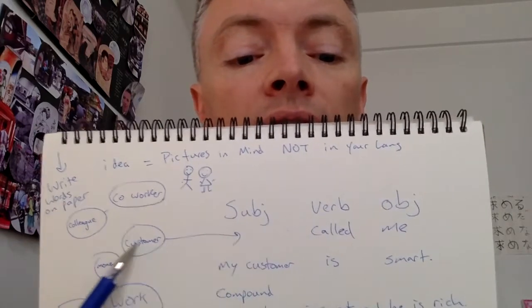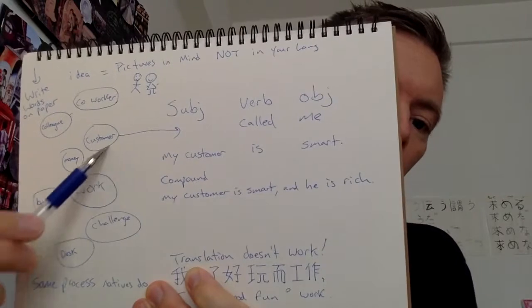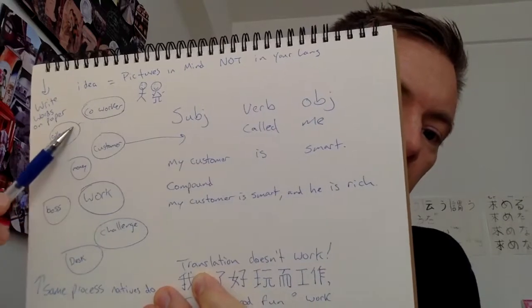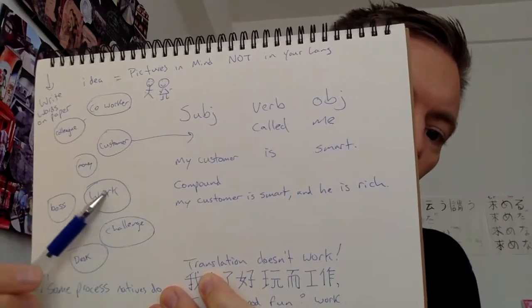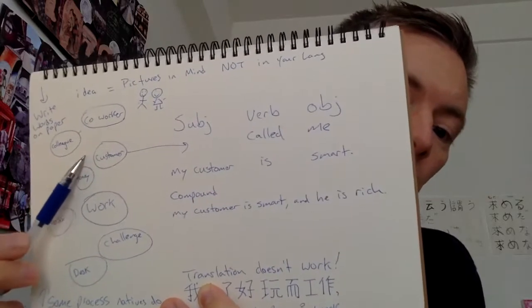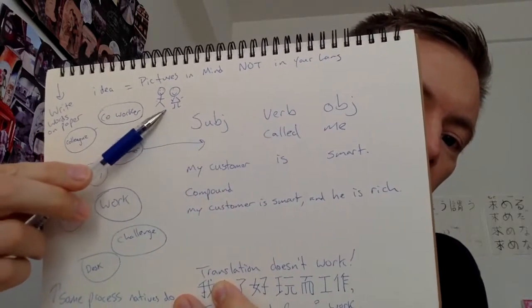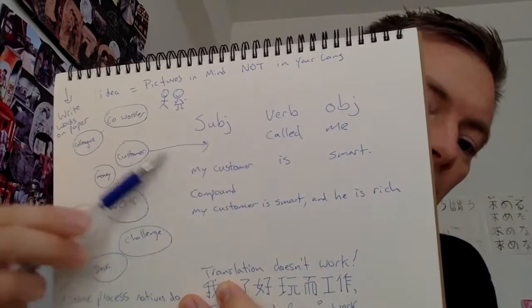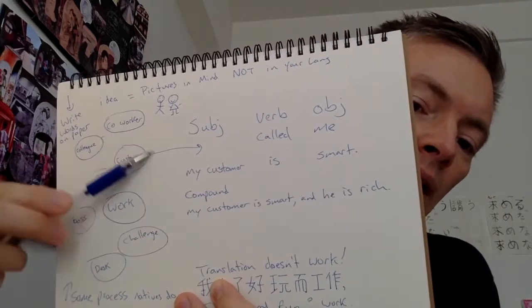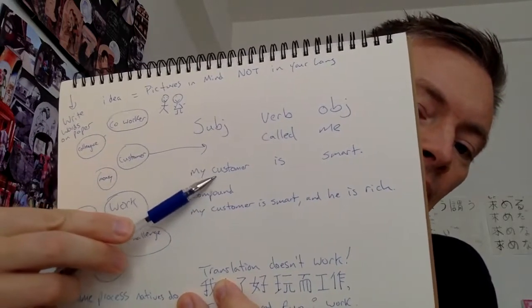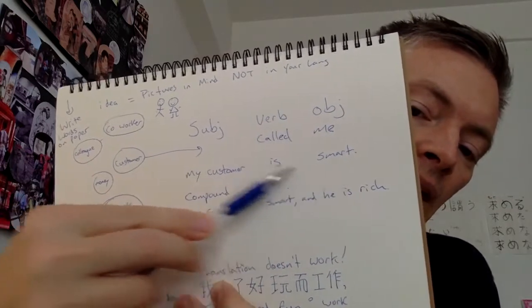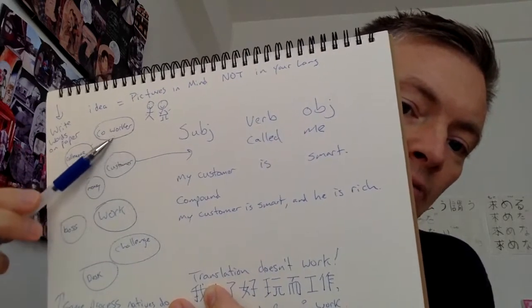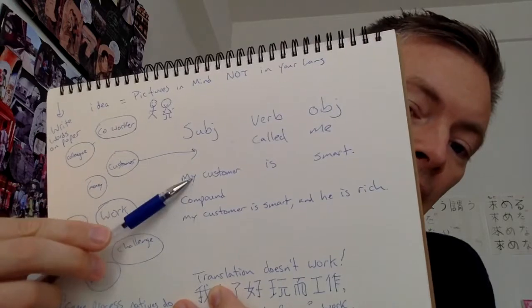And what you do is over here, write down all of the words associated with this idea. So here we have customer, coworker, colleague, money, work, all these words. And what a native speaker will do is go from this idea and from all these words they will choose in their mind. You're going to do it on paper to practice. In the native speaker's mind, they choose a subject and then they make the sentence. And sometimes they choose a subject and the sentence doesn't work. So they have to go back and choose a different subject and try again.